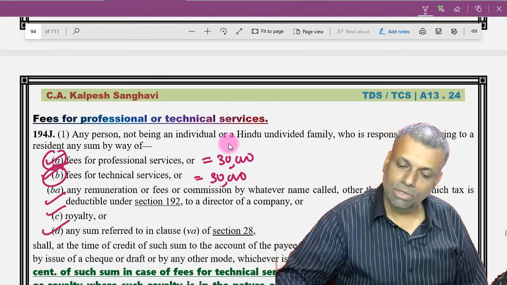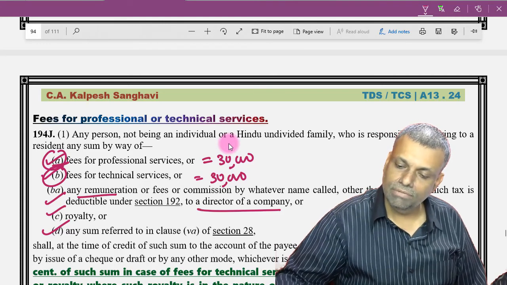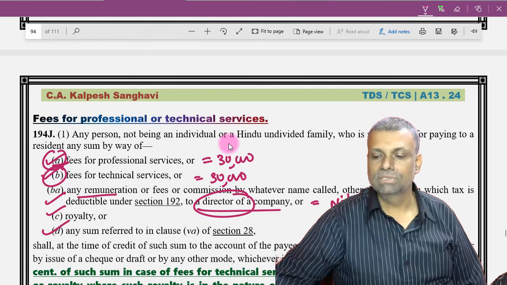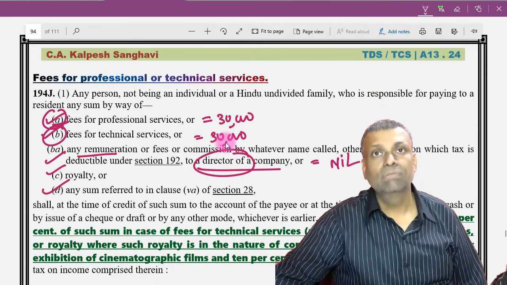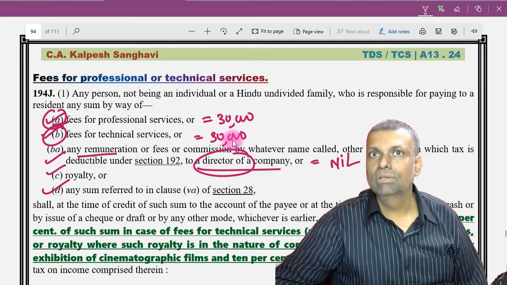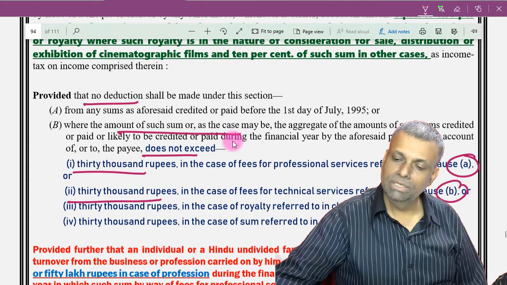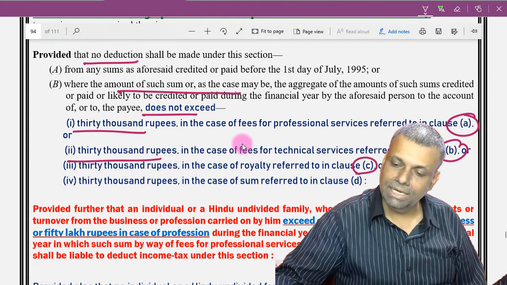When it comes to the remuneration of the director of a company, there is no limit. That means there is no basic limit. If a company pays a director's remuneration, then straight away you have to deduct the tax at source. This is the conclusion, because the limit is only for A, B, C and D.